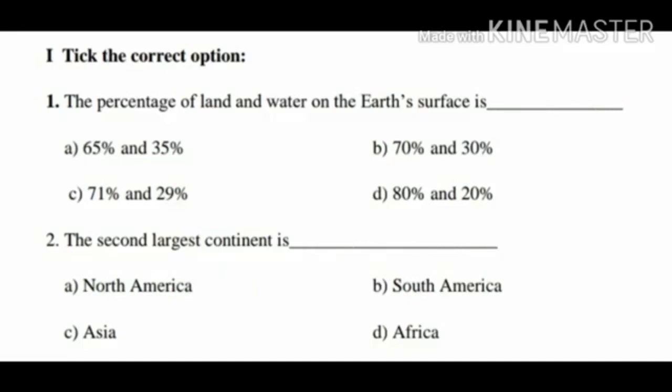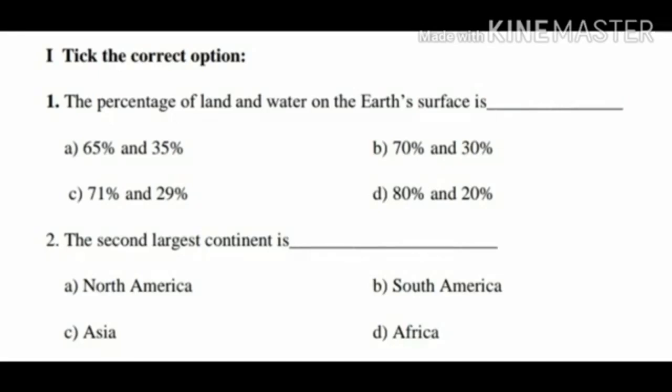Option A, 65% and 35%. Option B, 70% and 30%. Option C, 71% and 29%. And option D, 80% and 20%.